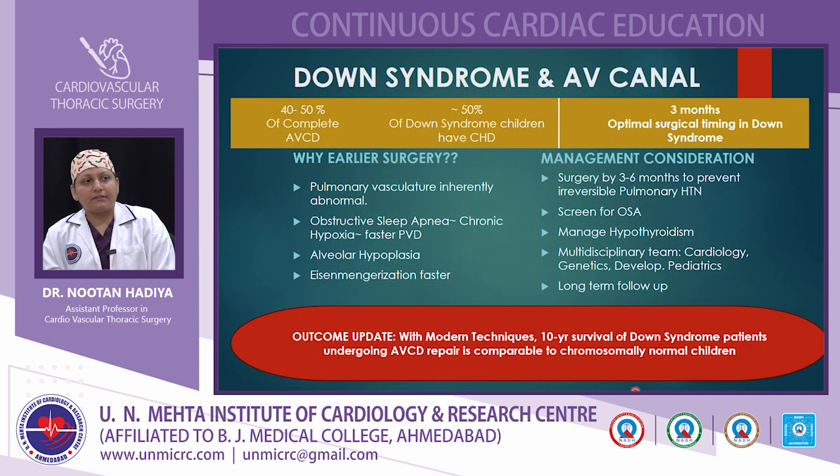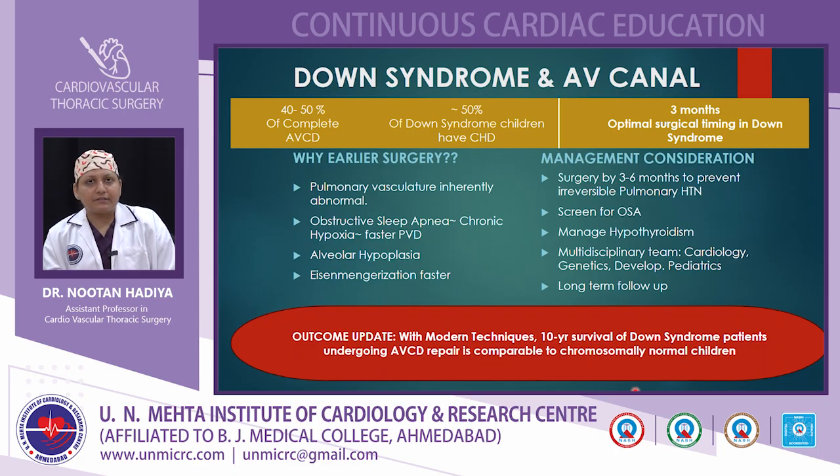Coming to the factors that combine Down syndrome and AV canal. 40 to 50% of complete AVCD patients have Down syndrome, and more than 50% of Down syndrome patients have congenital heart disease, most commonly AV canal disease. 3 months is the optimal time for surgery in Down syndrome patients because they develop early pulmonary hypertension.